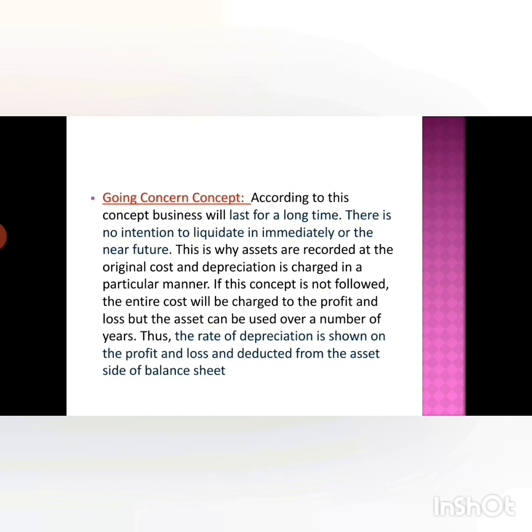Instead of recording, if an asset is purchased for 50,000, it is not like this 50,000 is recorded to the profit and loss account and that finishes off there. No, it's like this: the depreciation is 10%, which is 5,000. The 5,000 is recorded in the debit side of the profit and loss account, and on the asset side, the total 50,000 minus 5,000, that is 45,000, will be recorded in the balance sheet. And again, there is a 45,000 rupee asset left over with the business.